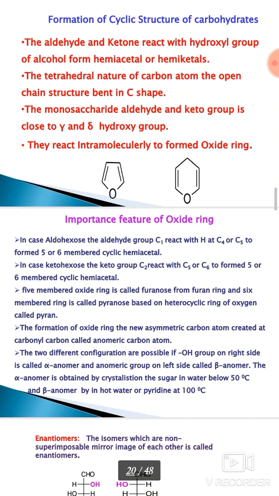Also, we have studied the formation of cyclic structures of carbohydrates. Aldehydes and ketones react with the hydroxyl group of an alcohol to form hemiacetals or hemiketals.